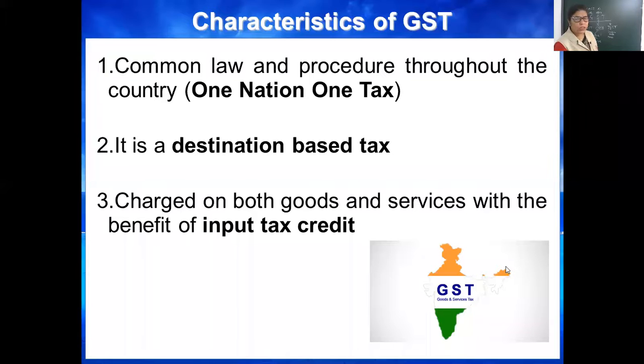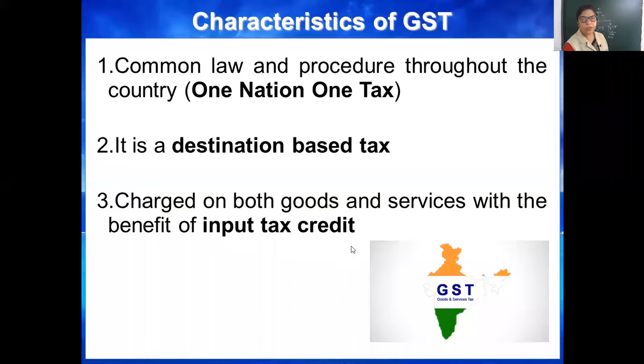Now features of GST. One nation, one tax. Yes, see the dial. One nation, one tax. It is a destination based tax. It is charged on both goods and services.